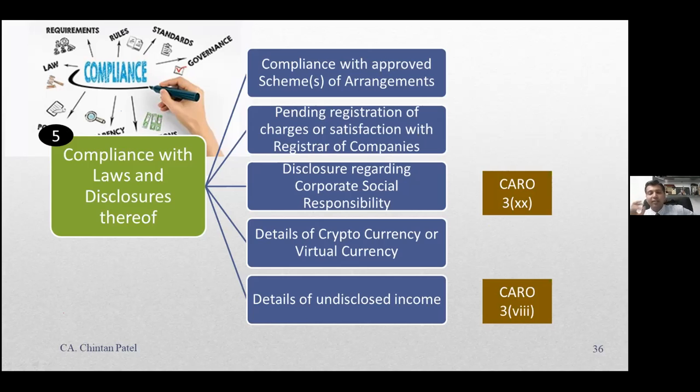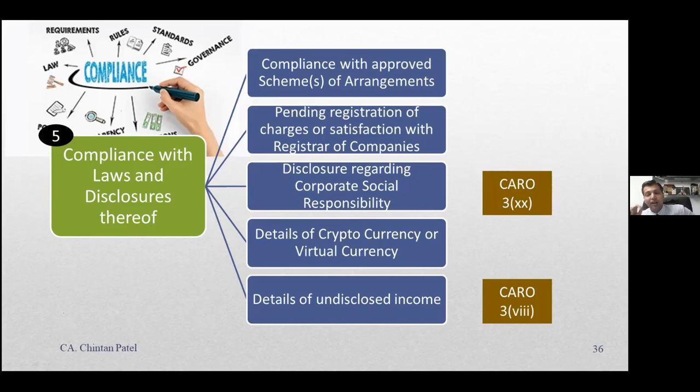Second thing is on registration of charge. If a registration of charge is pending and you have not done it, these are things which are very critical for the banks and financial institutions when there is an issue of collection of money. When they go to collect money, the charge has not been registered. So that is a crucial thing, which means that responsibility is now cast upon the management to disclose whether it has happened or not.